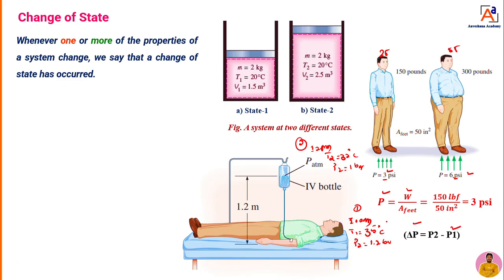Now how is it so? Because the one or two properties, we can take temperature as well as pressure, are going to change from one point to another point, or from 10 AM to 12 p.m. That means a change of state has occurred.